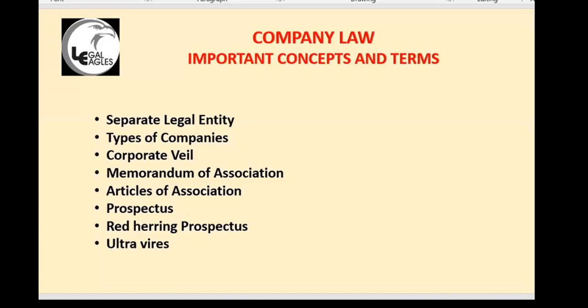That is a very important case law. You should remember this case law. Separate legal entity: the company is treated as a separate legal entity to the individuals, even though you are controlling 100% of the shares. Okay, you are not the owner of the company, you are a shareholder in the company. You are not the company.